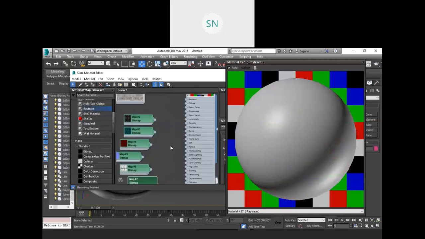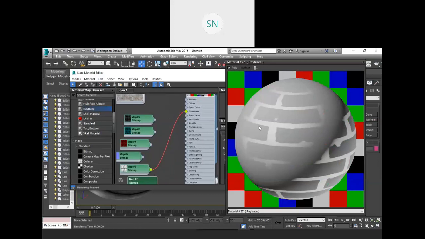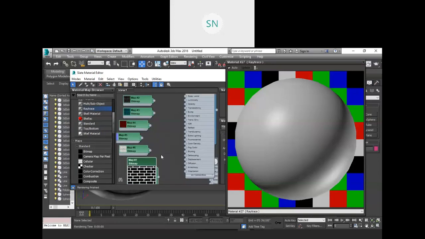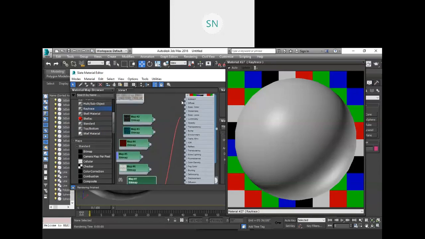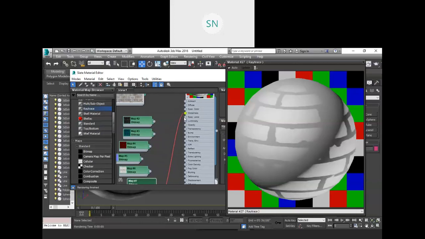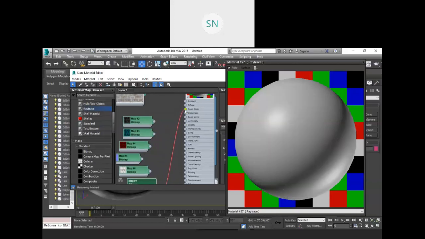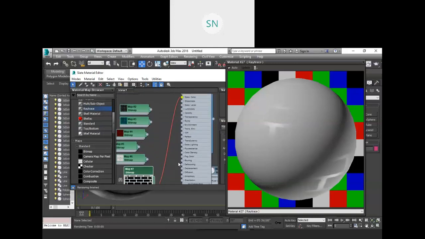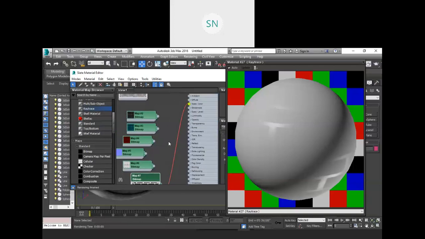Then similarly we have glossiness, so I'm going to add this one over here. So see, whatever portion we have black will be glossy. And this map you can also add in the opacity or in the glossiness. Then also you can add it in the specular color, so that I want only that specular effect on these gaps, right? So we add this over here.